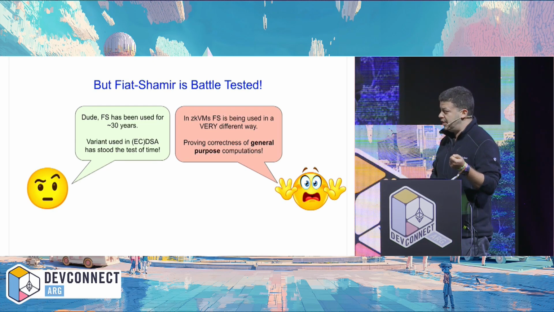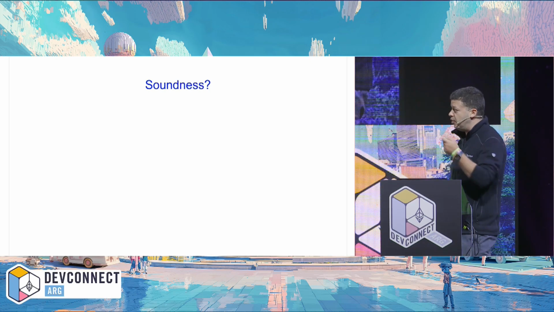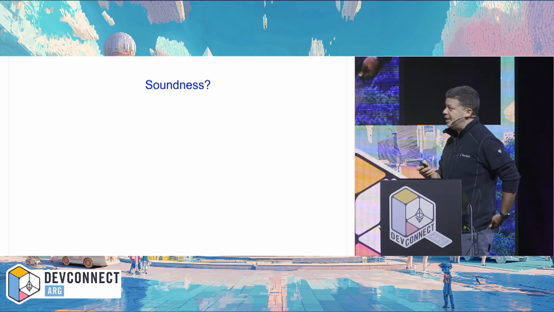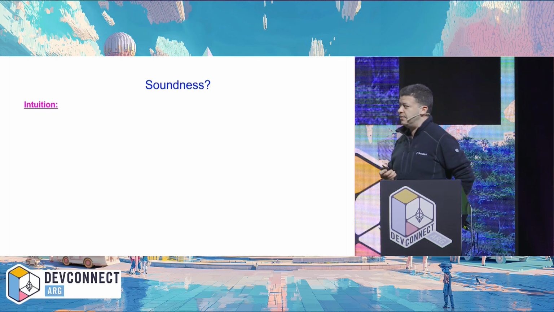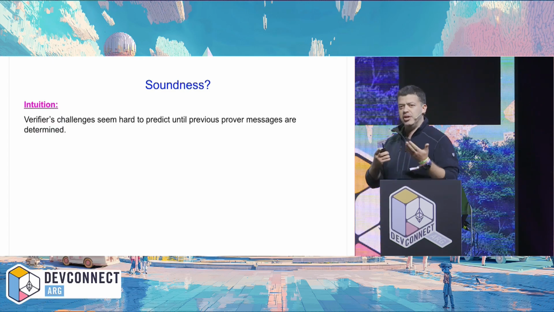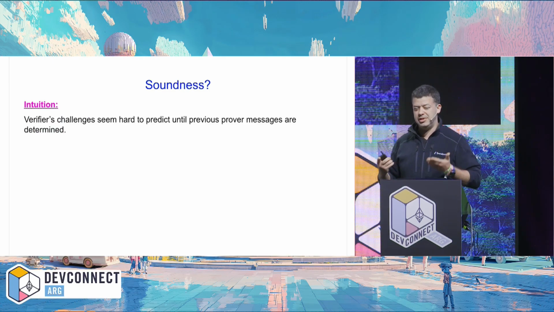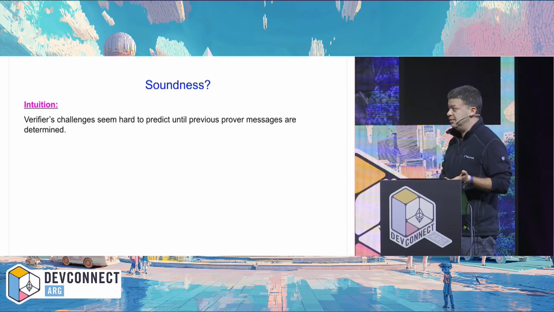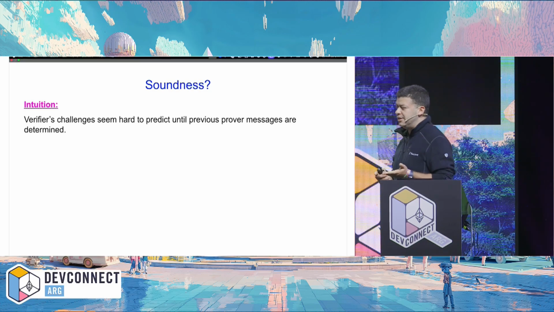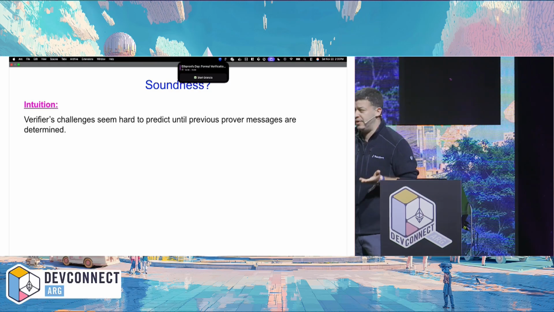And that worries me. And the reason why it worries me, a word about soundness. So why is it intuitively sound? Well, because the verifier's challenges are derived via hash, they seem unpredictable to the prover. So it seems to emulate the interactive case. And in cryptography, we're not satisfied with intuition. We want more of an analysis.